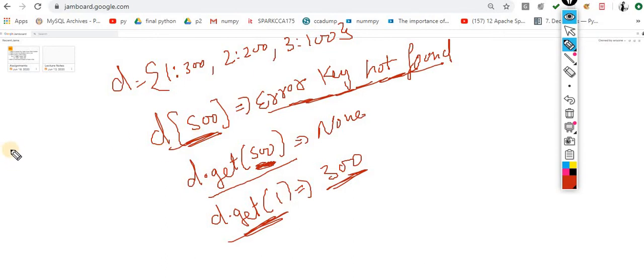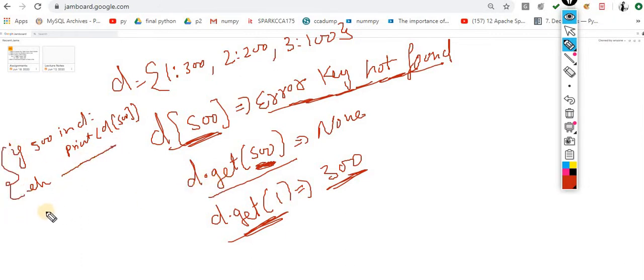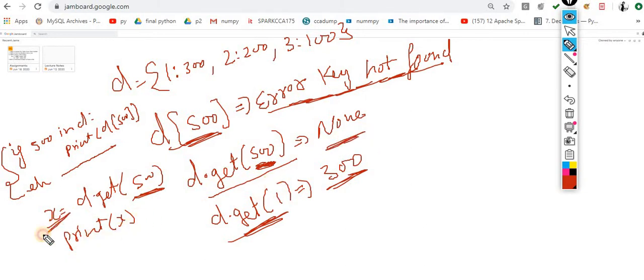The alternate way is something like this. If 500 in D, then print D of 500, otherwise print that the key is not available. So this is one way. The second way: X is equal to D dot get of 500, and simply print X. If the key is available, it will give you the appropriate value, otherwise it will give you None, meaning it's empty. So sometimes go with this, sometimes with that. Choice is yours.